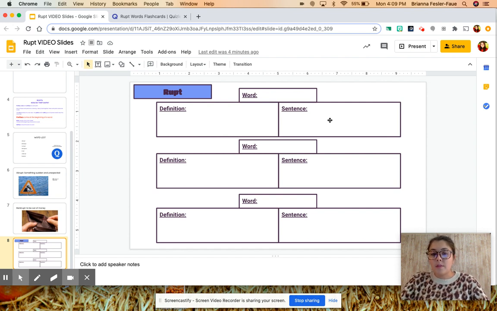And then tomorrow and Thursday, you are going to do some Quizlet games with the definitions. And then Friday, to wrap up this word this week, we are going to do a game of Gimkit with the definitions. I know some of you know what Gimkit is. Some of you are new to it. But that's just what we can look forward to this week.